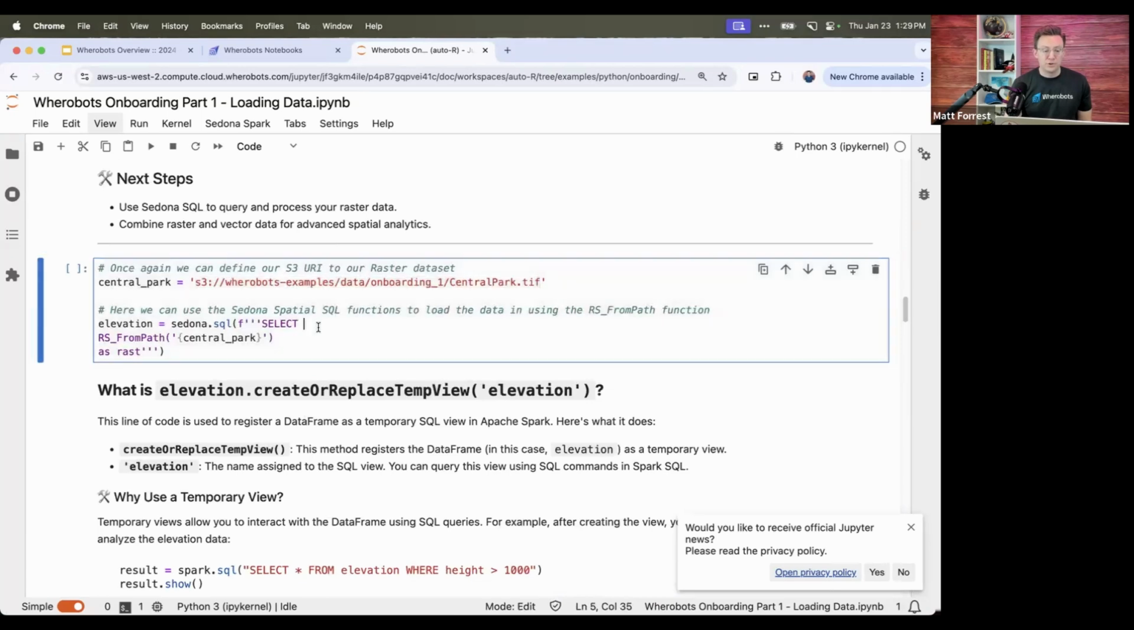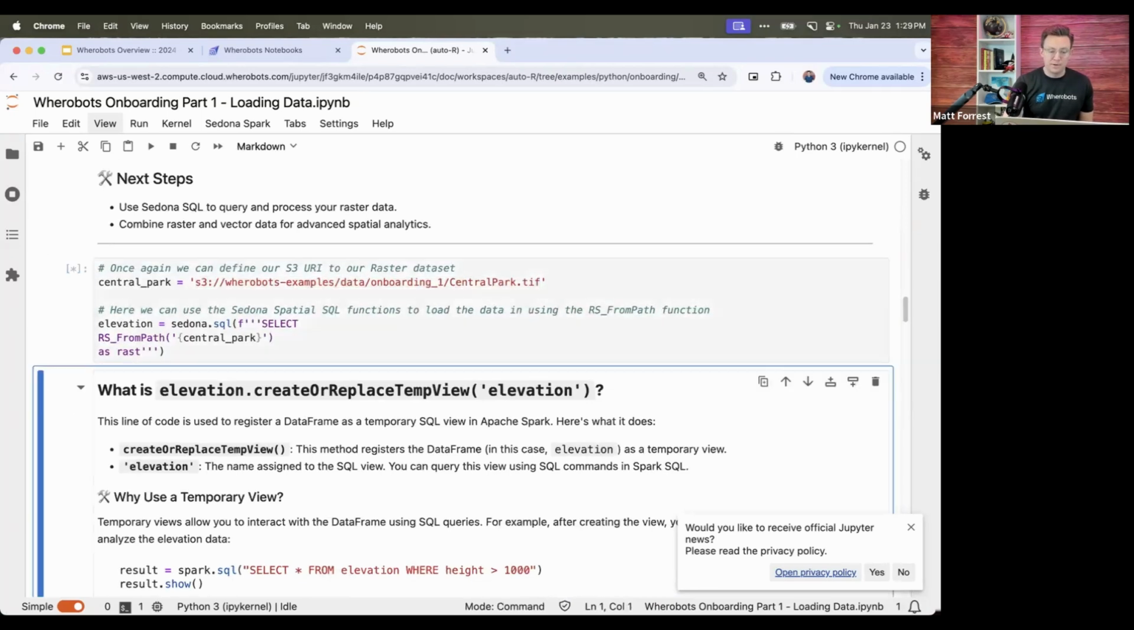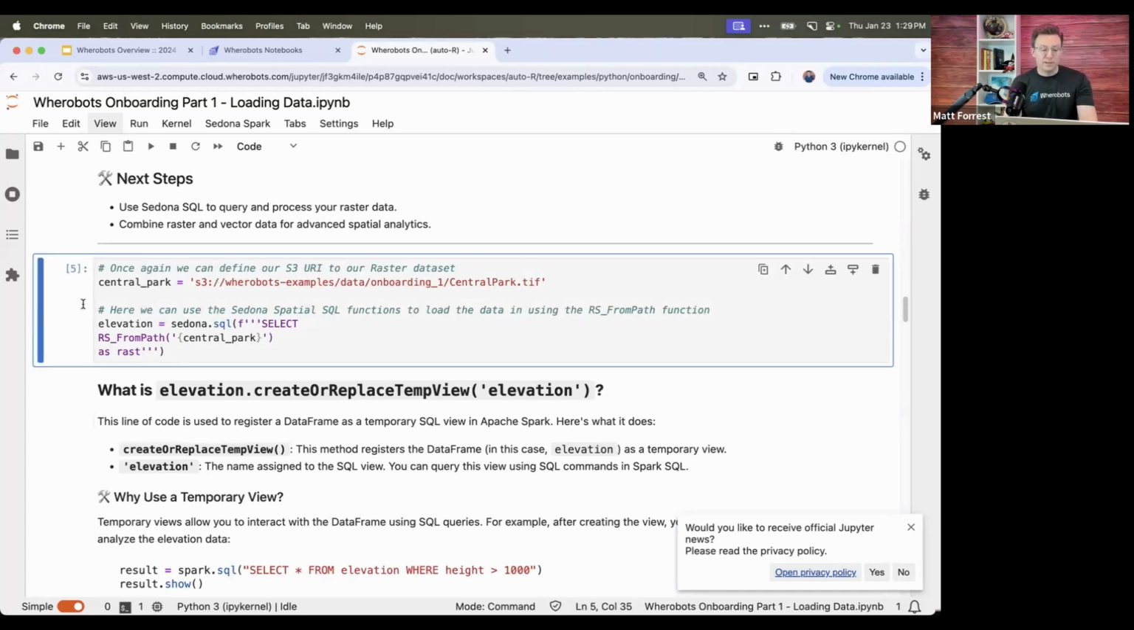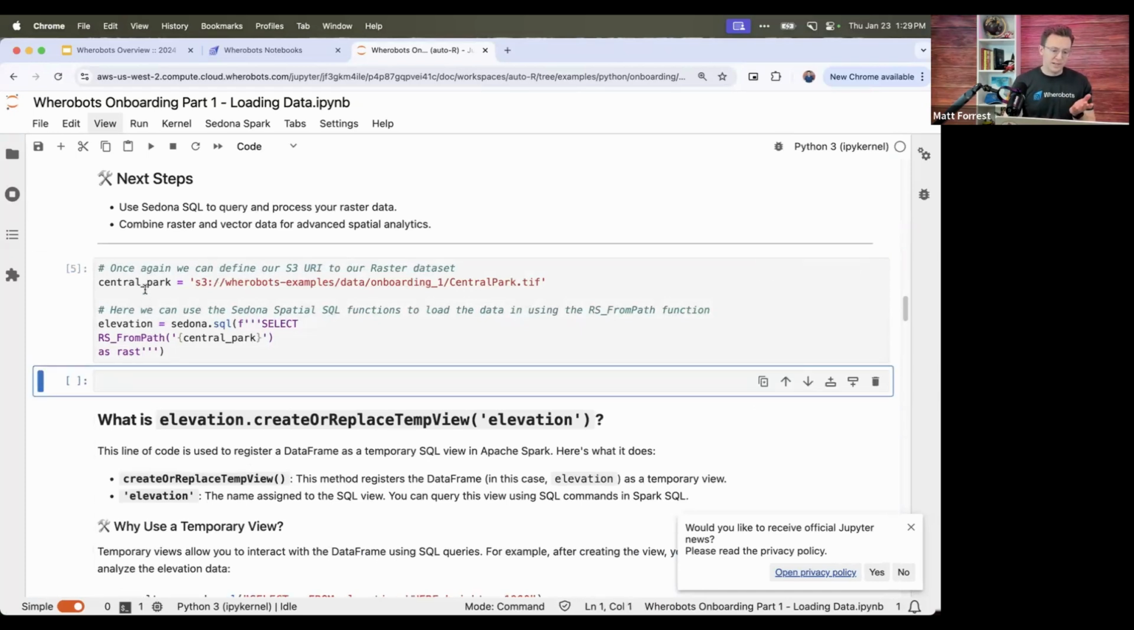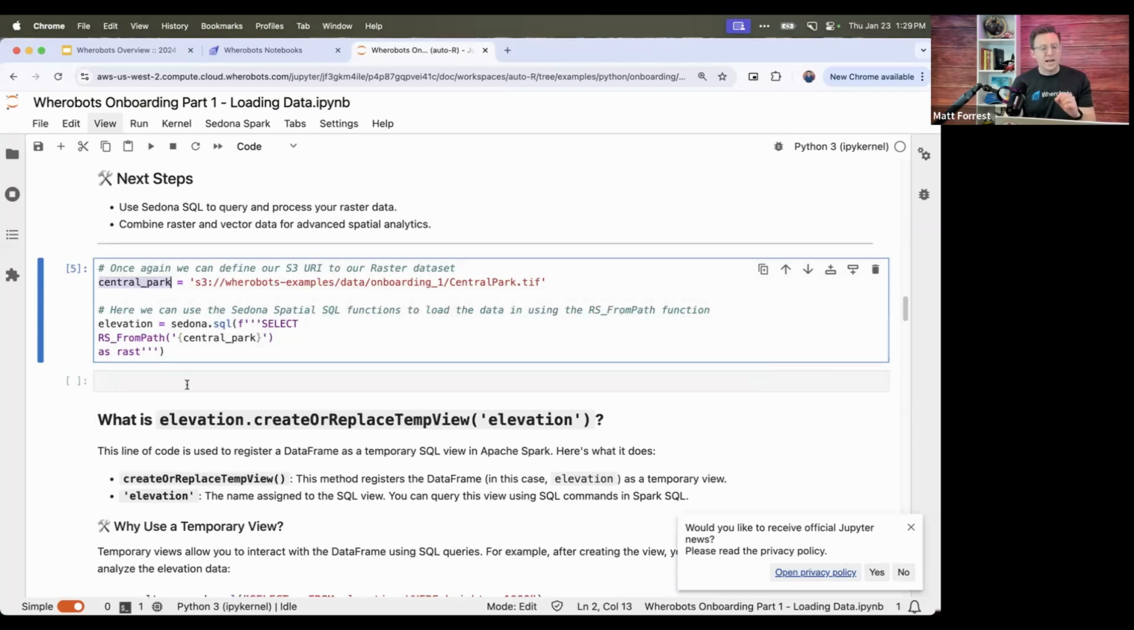But for now, we can just show this as a raster data frame. So I'll hit enter here. That's all we have to do. And then basically the nice part about Sedona is that it's just kind of storing the reference here. It's not actually running anything yet.